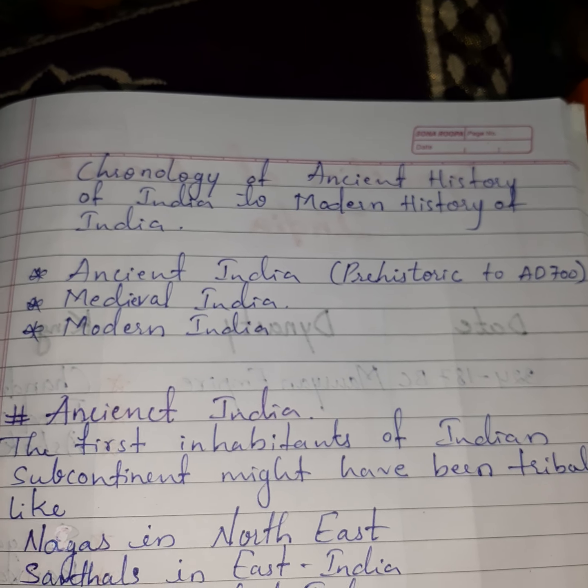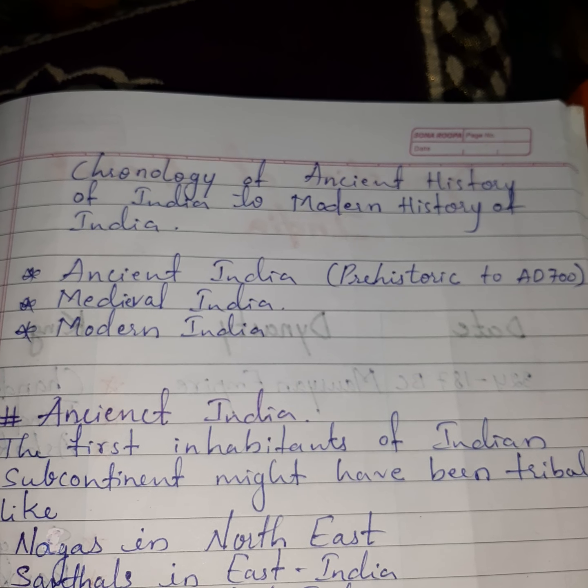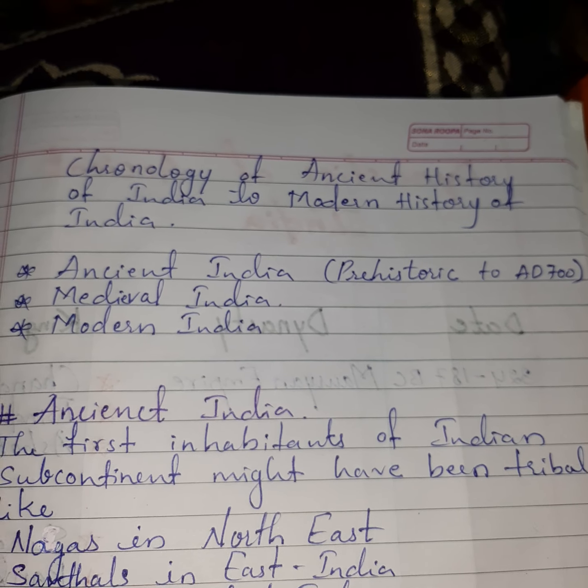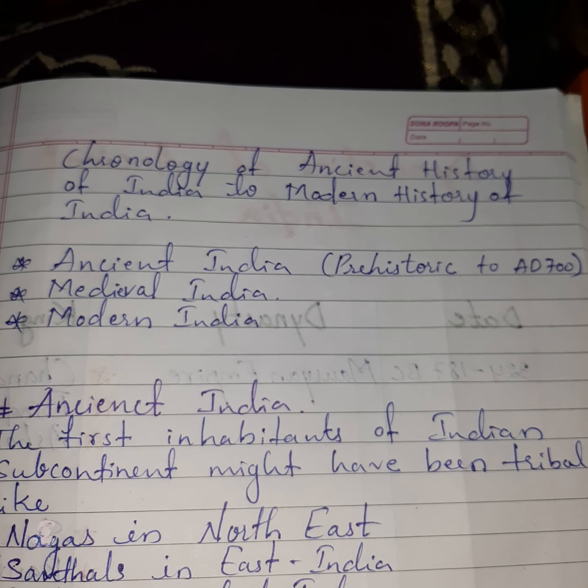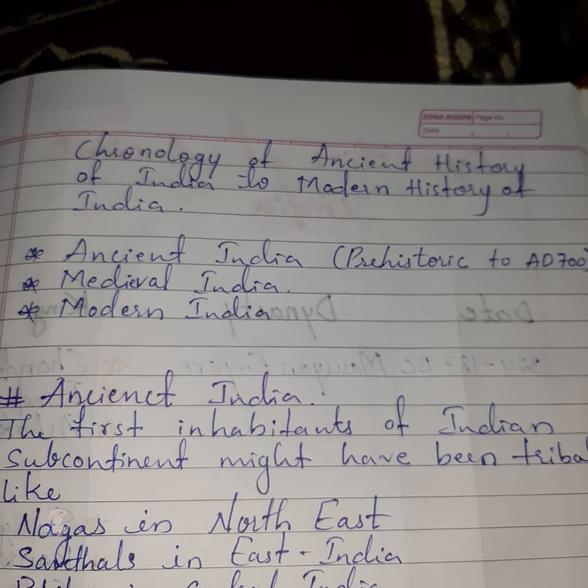So it's easy to remember history of India like this. We can say chronology of ancient history of India to modern history of India. As we see, Indian history is divided in three categories.